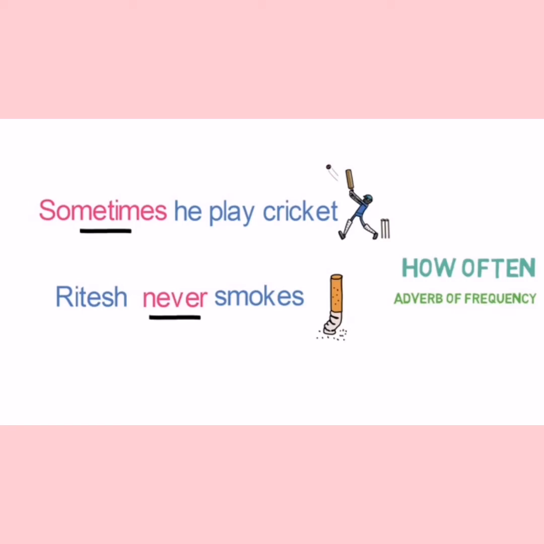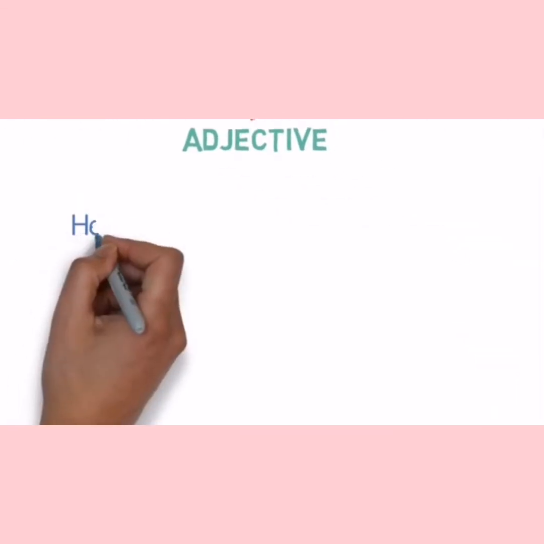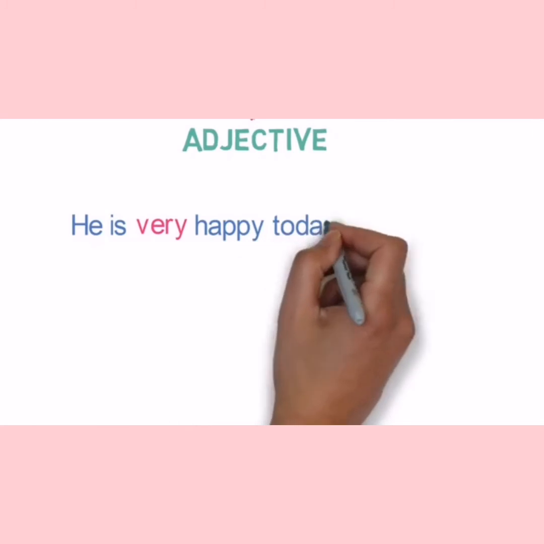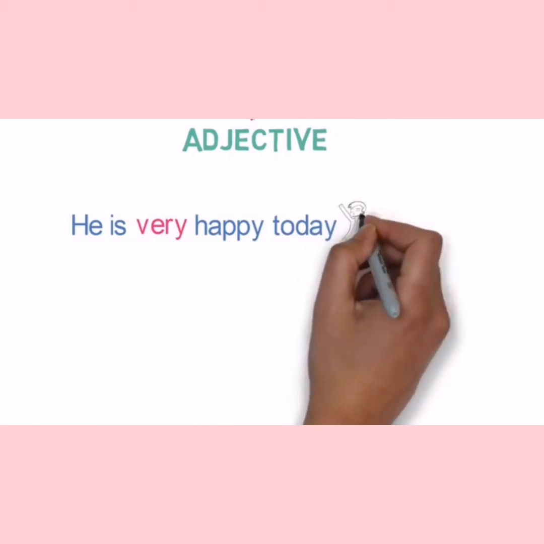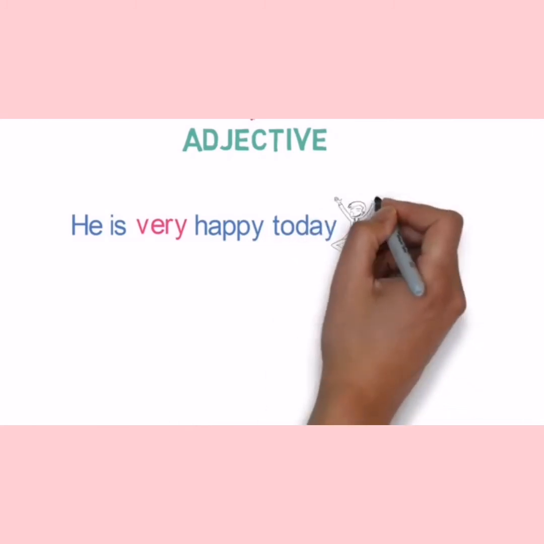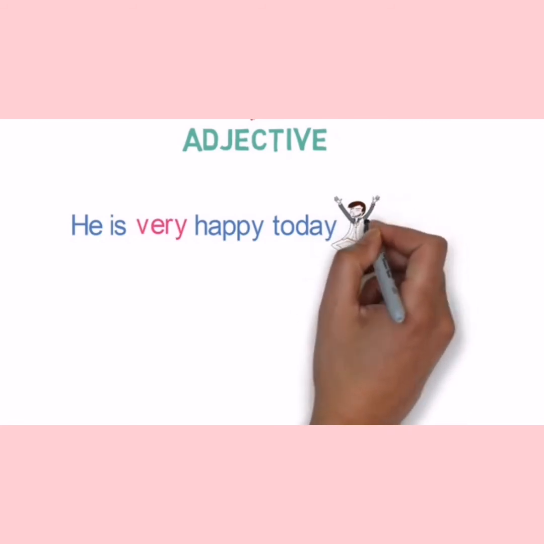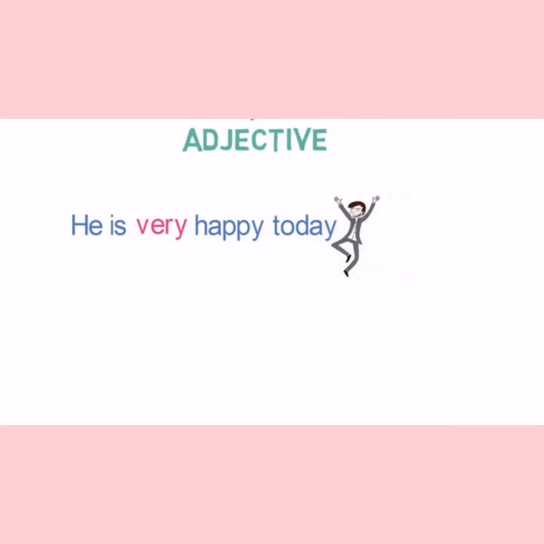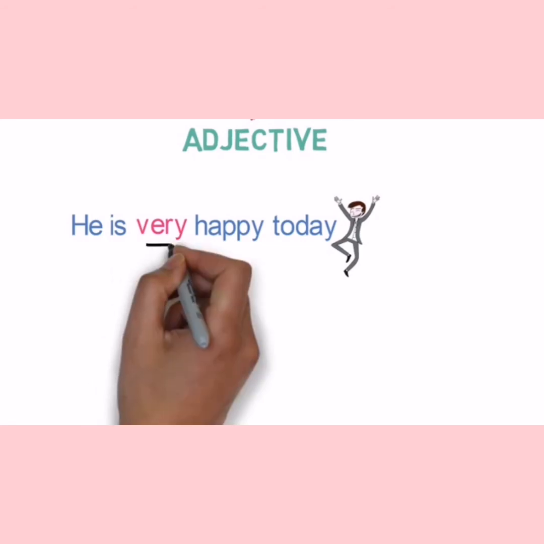Now let's look into the adverbs that describe an adjective. The first example, he is very happy today. Now what is the adjective here? Happy. And which word is describing the intensity of his happiness? The word very. So very is an adverb describing the adjective happy.